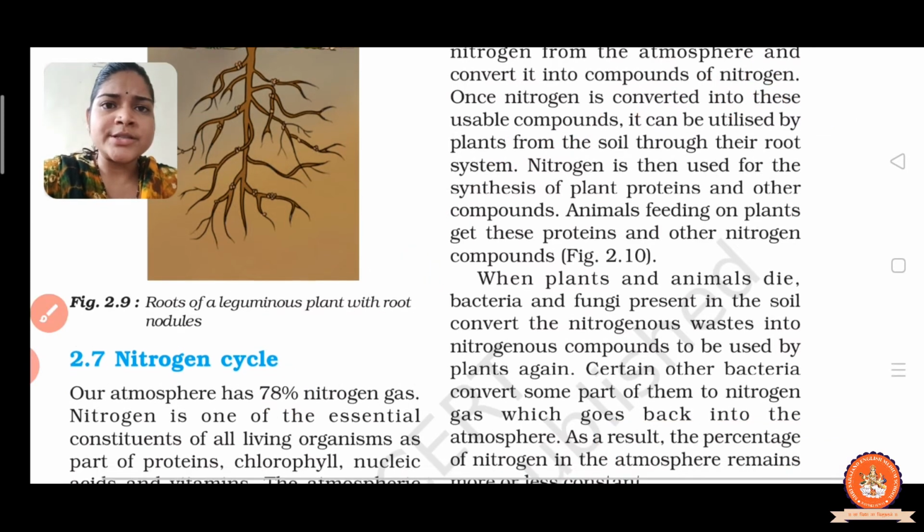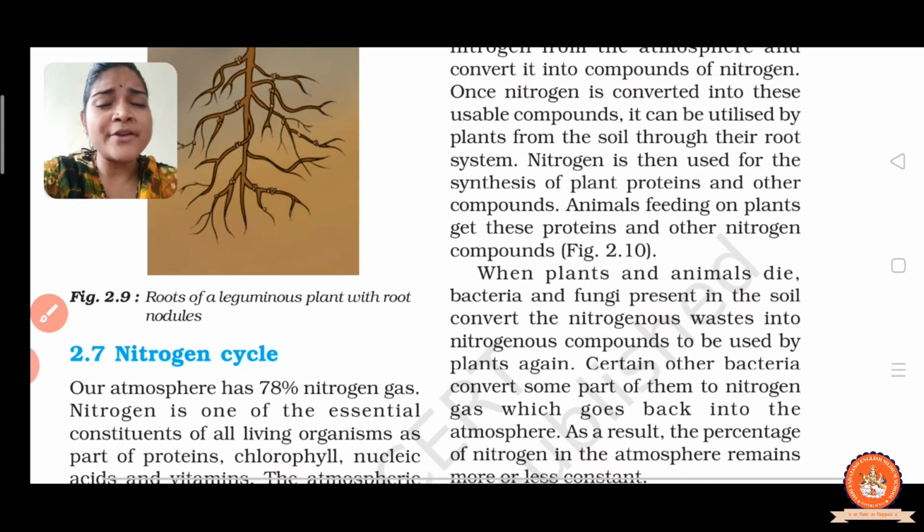So nitrogen is required for all organisms. If I ask you whether nitrogen is required for all organisms, the answer is yes. So animals, or we, get the nitrogen from the plant.